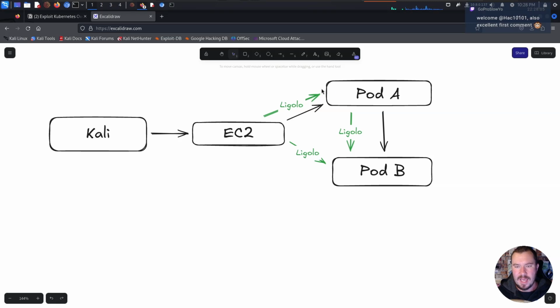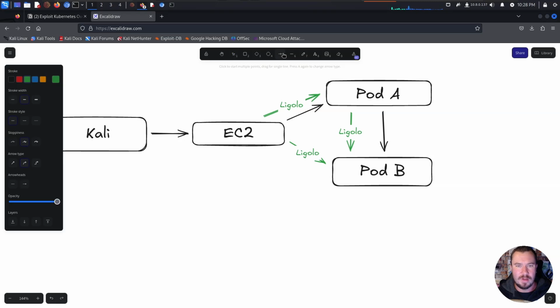How can Kali hit all of this? Well, we have this kind of internal network that we set up right here with Ligolo. So then we invited Kali to the network with what's called SSH dynamic port forwarding, which I showed you. And we set up that dynamic port forwarding. So let's add that one, and we'll just do maybe red for that connection right here.